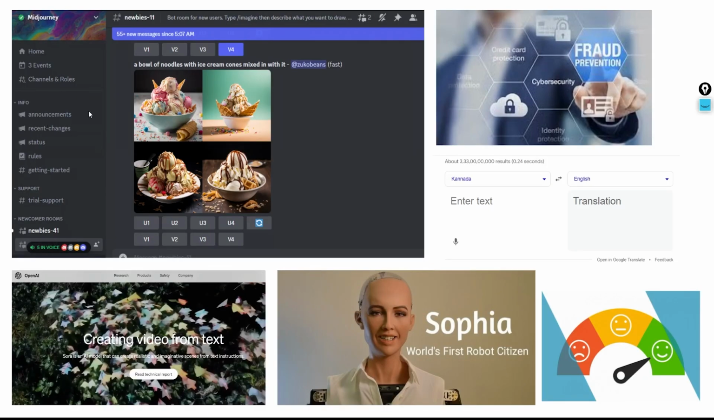And apart from that, I hope you have heard about Midjourney, right? Where you can just generate images, which is also popular. Then there are language translations. We have the Sora model, which is right now in testing mode, which basically creates a video from text.